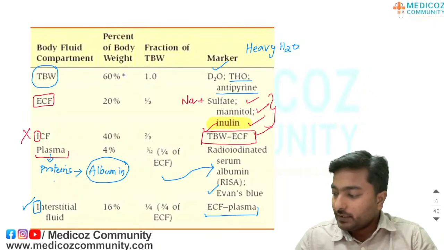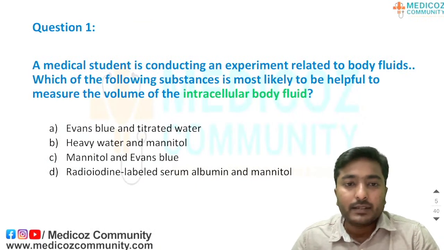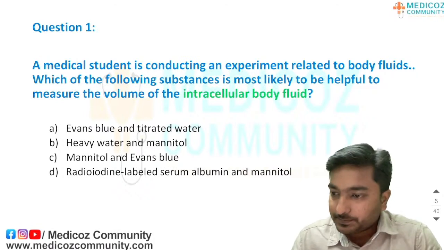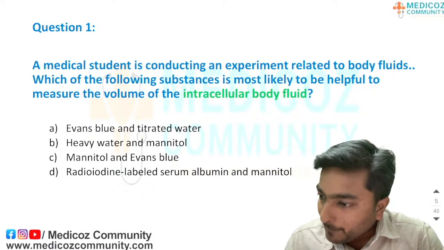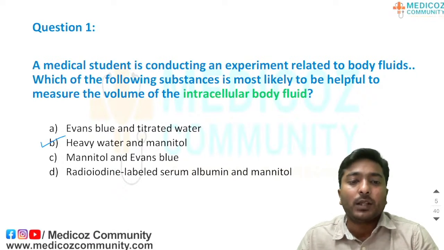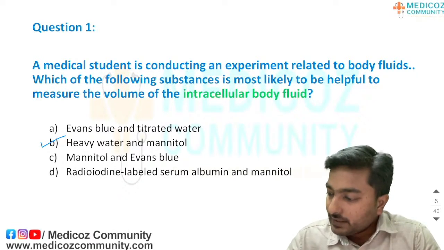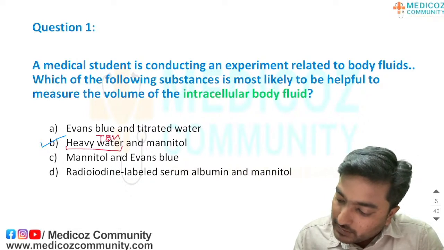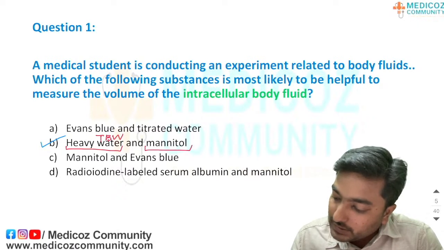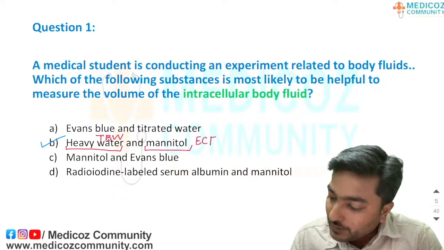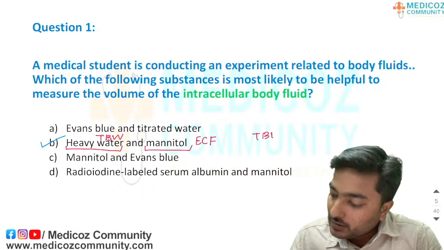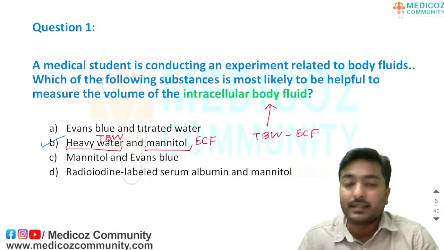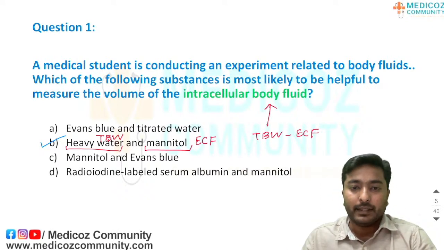Coming to the question again, now tell me what will be the answers. The answer for this MCQ is option B, that is heavy water and mannitol, because we have seen that heavy water can be used to measure total body water and mannitol can be used to measure extracellular fluid volume. So, total body water minus extracellular fluid will give our result, the intracellular body fluids. Clear?